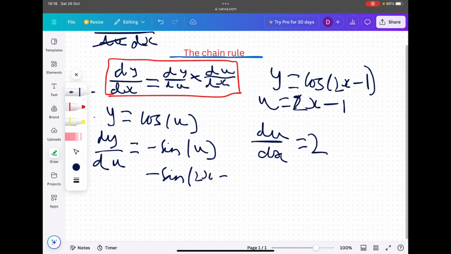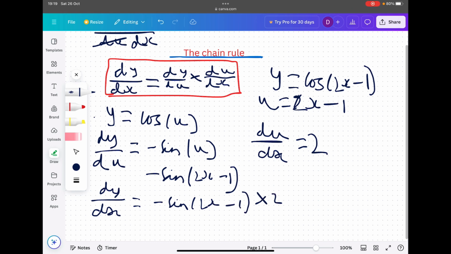Essentially what we can do is multiply these together. So dy by dx is equal to dy by du, which is minus sine of 2x minus 1, multiplied by 2. So that will become minus 2 sine of 2x minus 1.